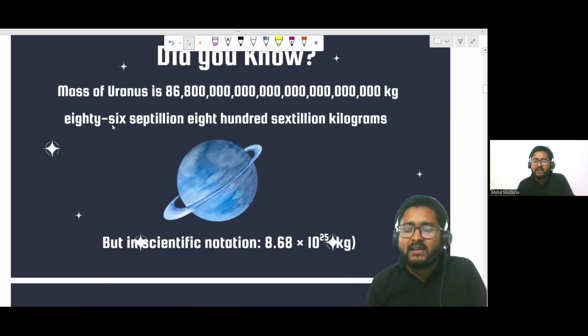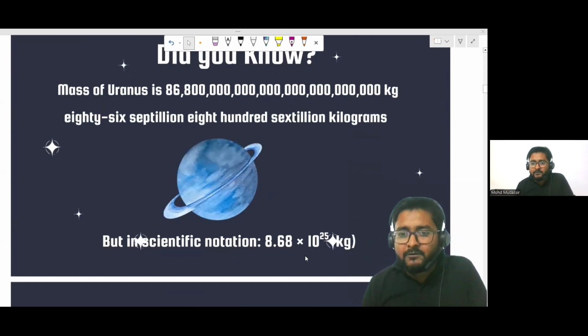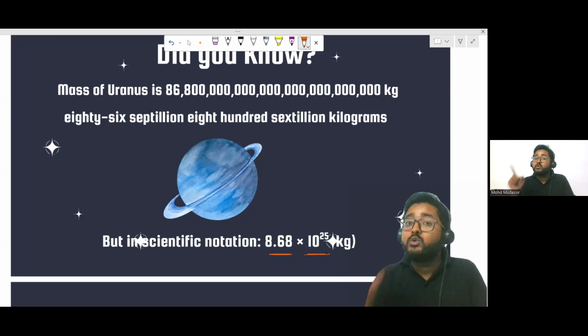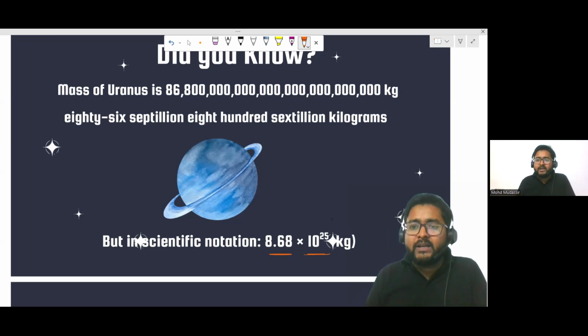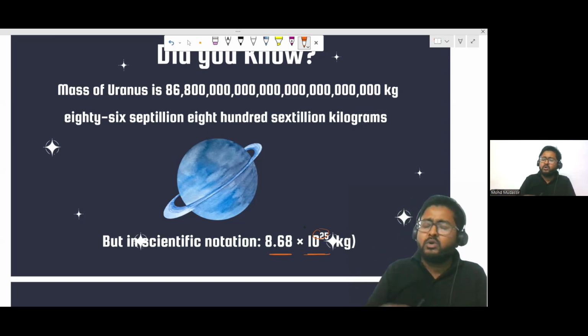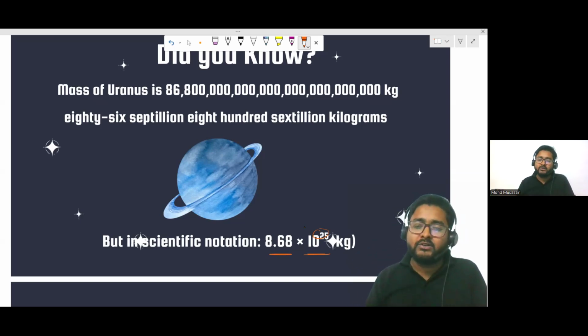When you write the same data with the help of exponent, you can just read it as 8.68 into 10 to the power 25 kg. Now it's really very easy, right? And you won't be confused remembering the number of zeros. It's very clear. There are 25 zeros. I'm going to tell you about each and everything, how to represent any bigger number in this way, and what the value written below is. Each and everything we are going to discuss in detail.